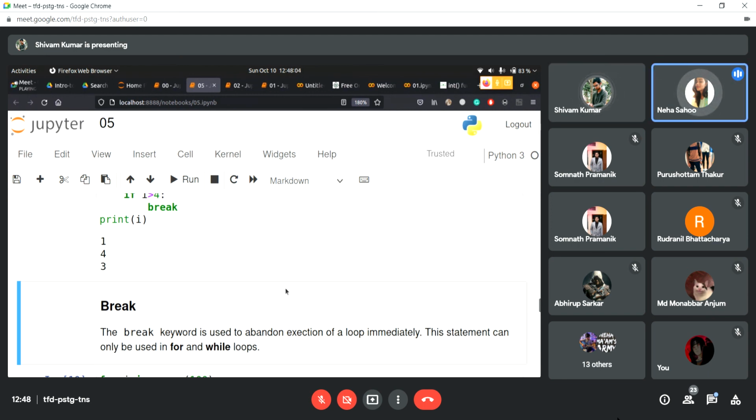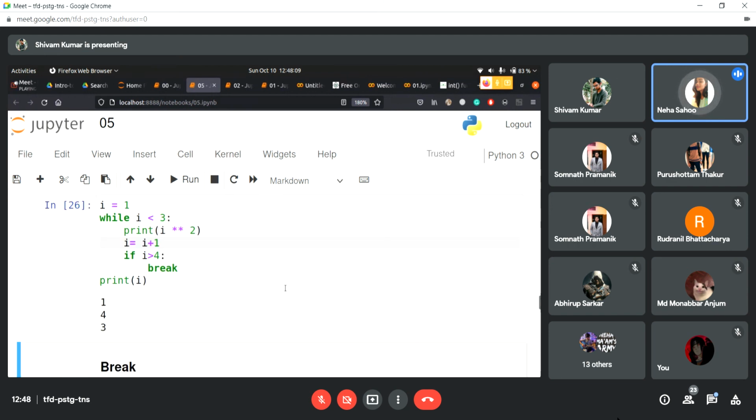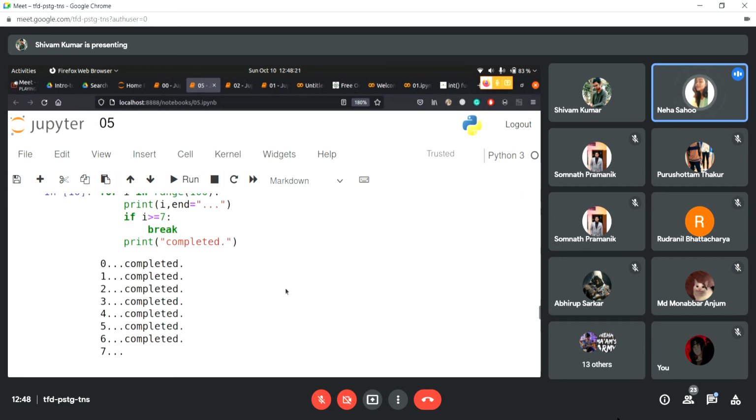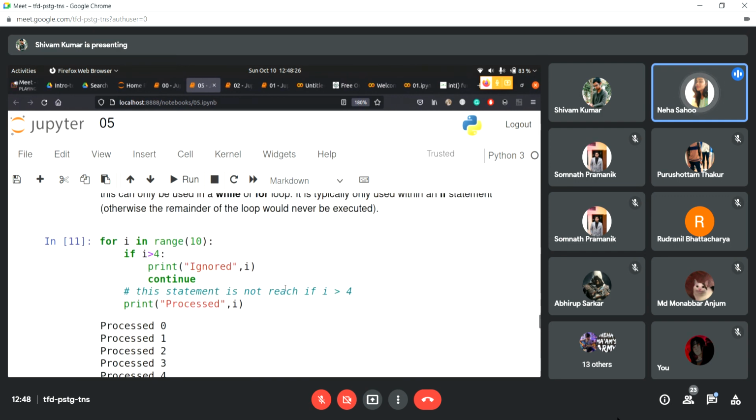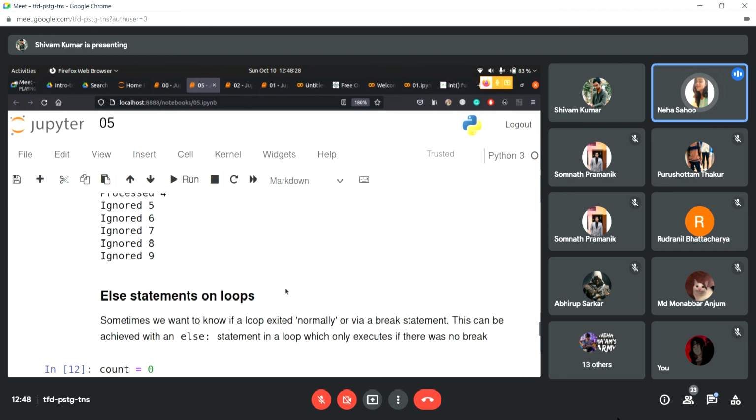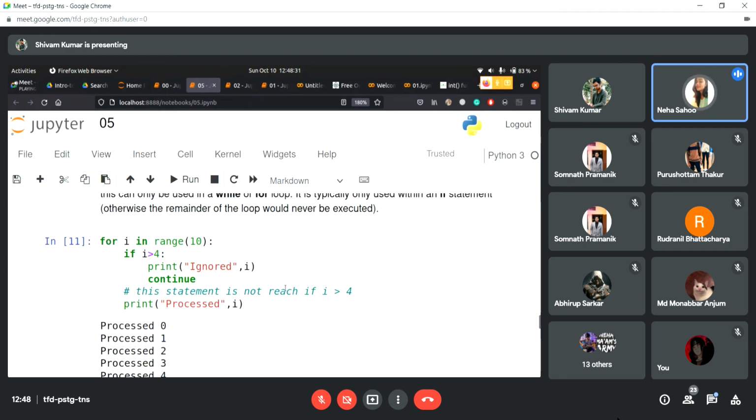Yes, in support of what Shivam is saying, this is true. In software development practices, the use of goto statements is not considered a wise option. In your third year, you will have a subject called software engineering, and there it is also written that goto statements should be avoided, as they break the flow of control of the program. So it's better that you don't even get into using goto statements. Yeah. So we're done with break.